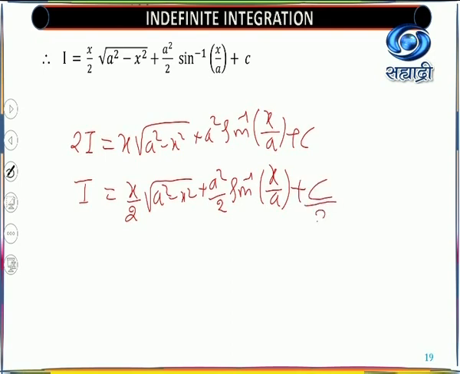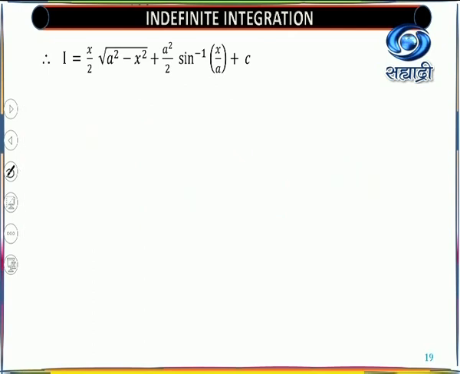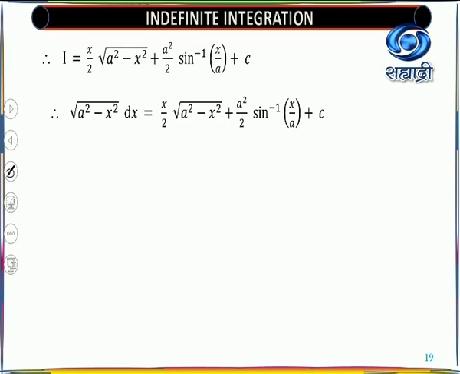As usual, this becomes 2. So you are able to write the capital C for that, because you need to divide, and that is again your value. So we'll write our expression as it is. So what is our expression? Our expression says that integral of root of a square minus x square equal to x by 2 root of a square minus x square plus a square upon 2 sine inverse x by a plus constant of integration.